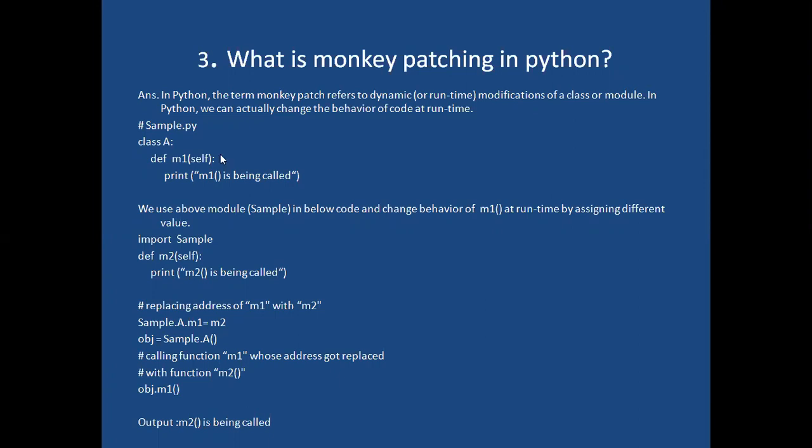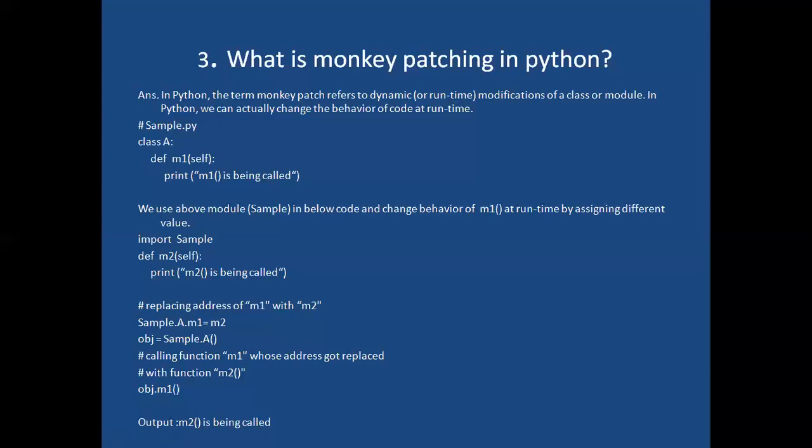For example, here I'm taking class A. Inside this class A, I'm taking the M1 method, def M1, and I'm just printing that M1 method is being called. Now we use a module named sample in the below code and change the behavior of the M1 method at runtime by assigning a different value.